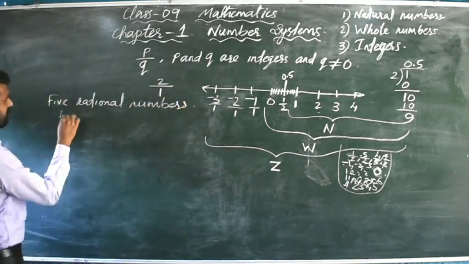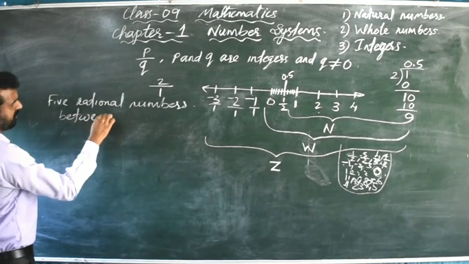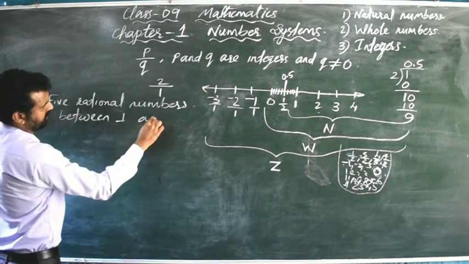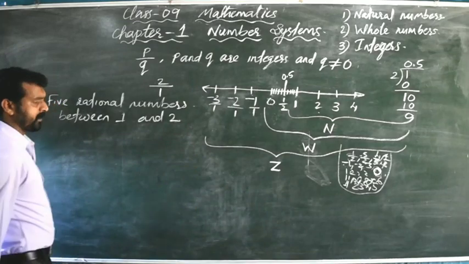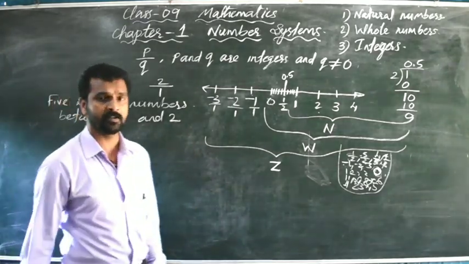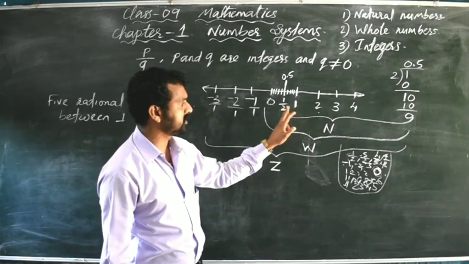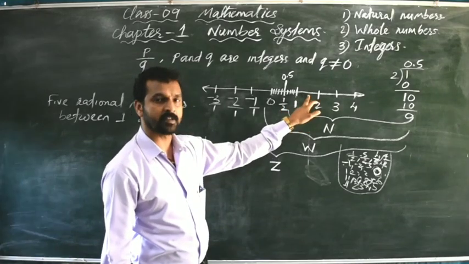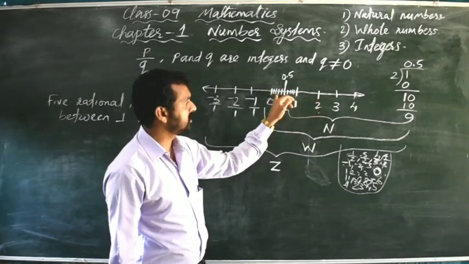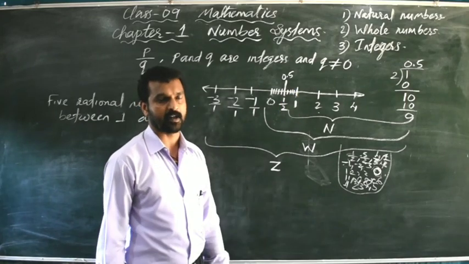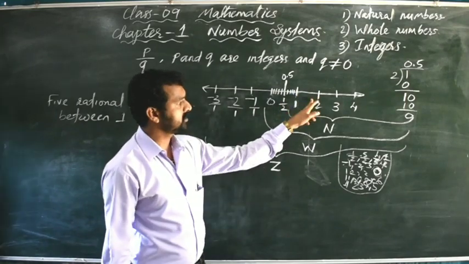Can we find rational numbers between 1 and 2? Yes, of course we can. Between 0 and 1, 1 by 2 is there. Between 1 and 2 also rational numbers are there. All these decimal numbers we can write in the form of a rational number. So many rational numbers we will get here also.